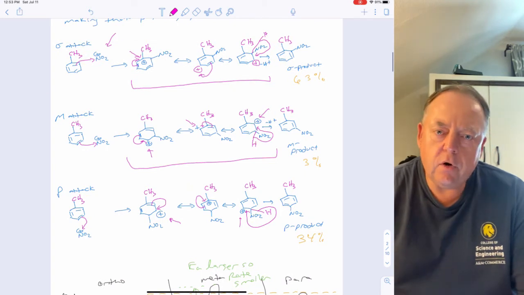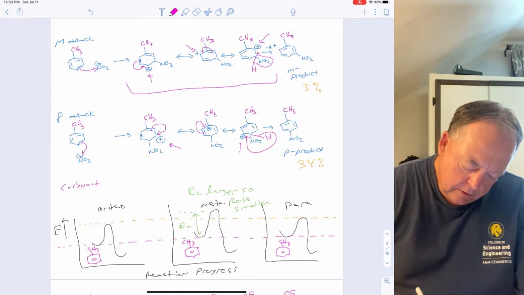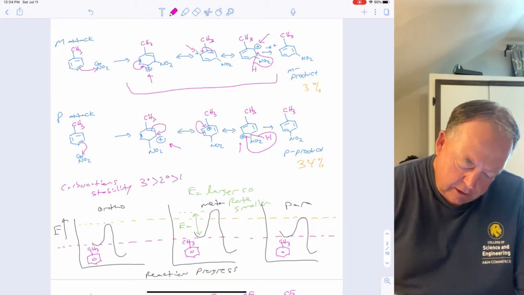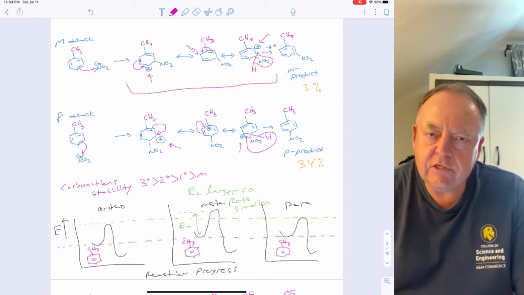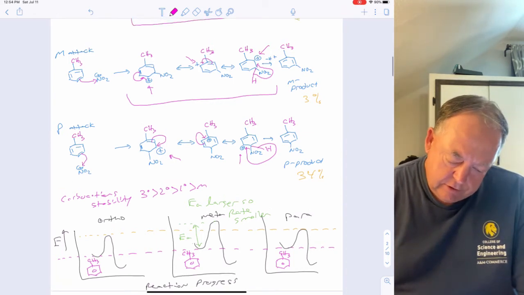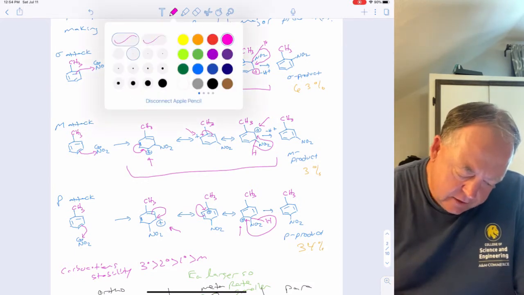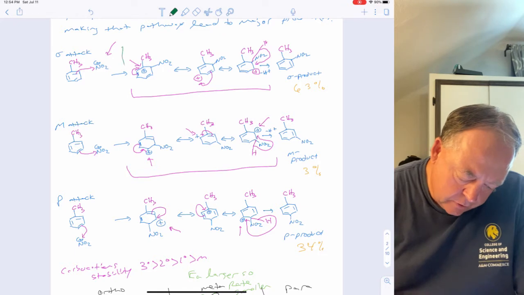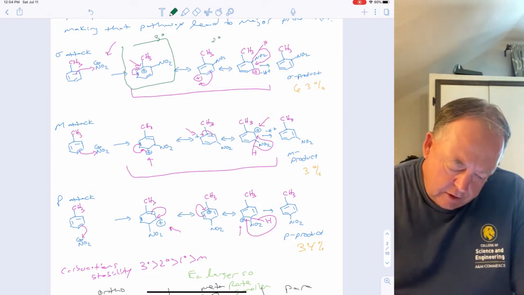So what stabilizes carbocations? If you remember, for carbocation stability, tertiary is better than secondary, which is better than primary, which is better than methyl. And all of these are allylic because they're all next to a double bond. So if we look at the ortho substitution, the key resonance structure is that one right there. Because if you notice, that carbocation is tertiary, whereas this is secondary and that's secondary.